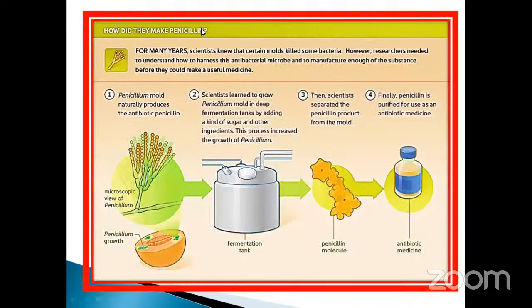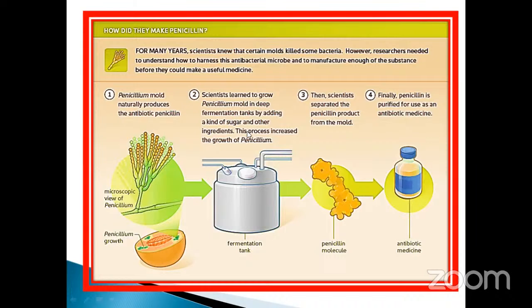See the example. How did they make the penicillin? Penicillium notatum. Penicillium mold naturally produces the antibiotic penicillin. Already you know about the microscopic view of the penicillium. The penicillium grows in a broth container, a fermentation tank. Scientists learned to grow the penicillium mold in deep fermentation tanks by adding kinds of sugar and other ingredients.